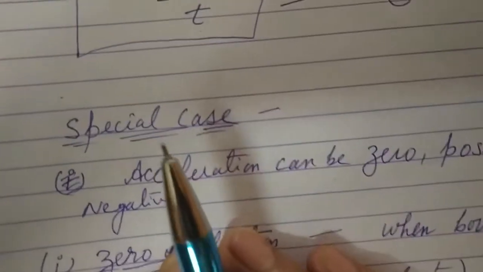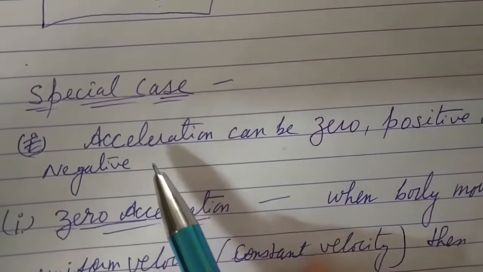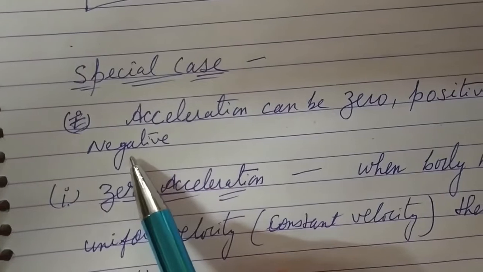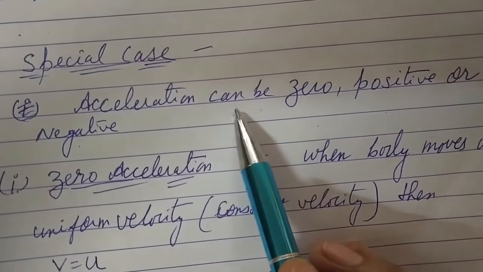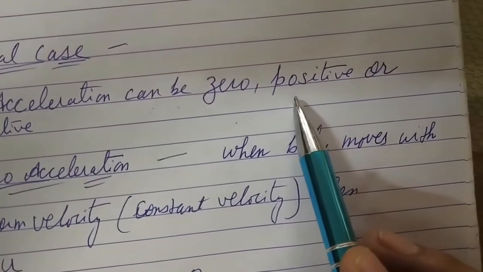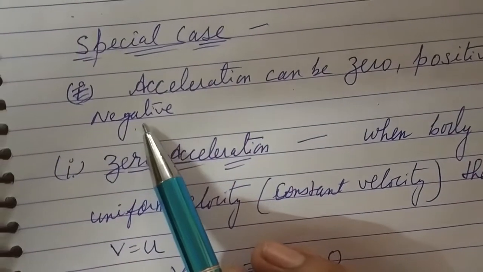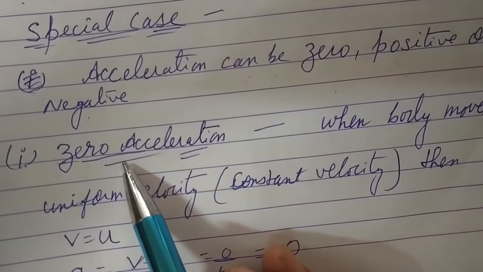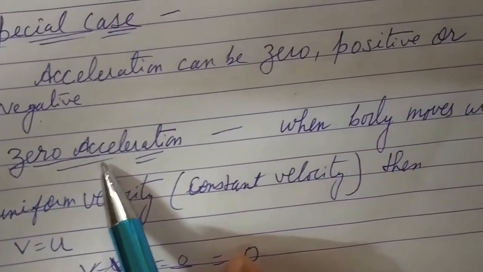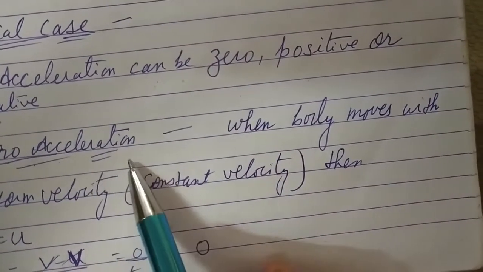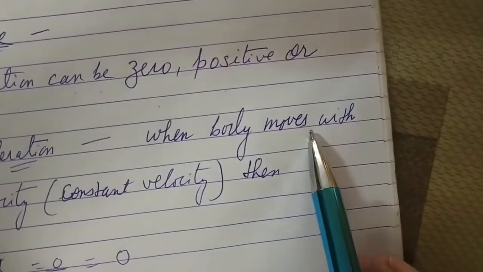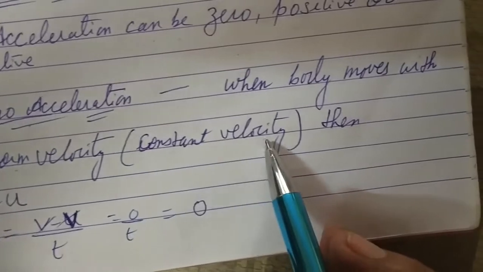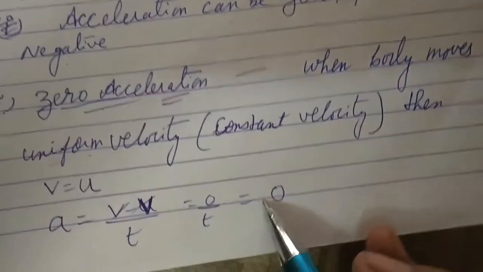Clear? Now next we have to study that acceleration can be zero, positive or negative. When is the acceleration said to be zero, when is it said to be positive, and when is it said to be negative? First we are taking zero acceleration. When will the body have zero acceleration? When the body moves with uniform velocity. Uniform means constant velocity. Then acceleration will be 0.